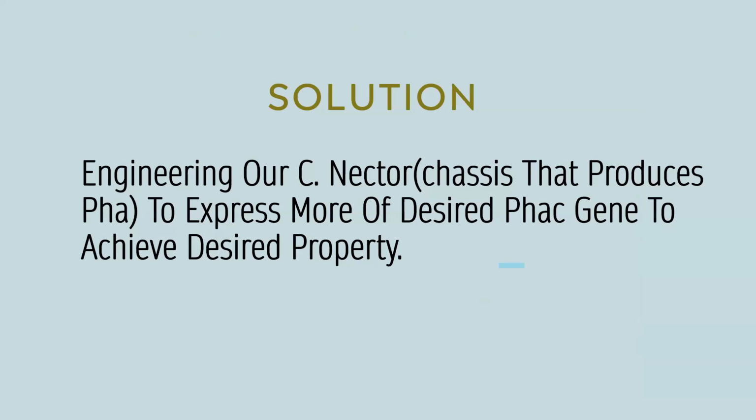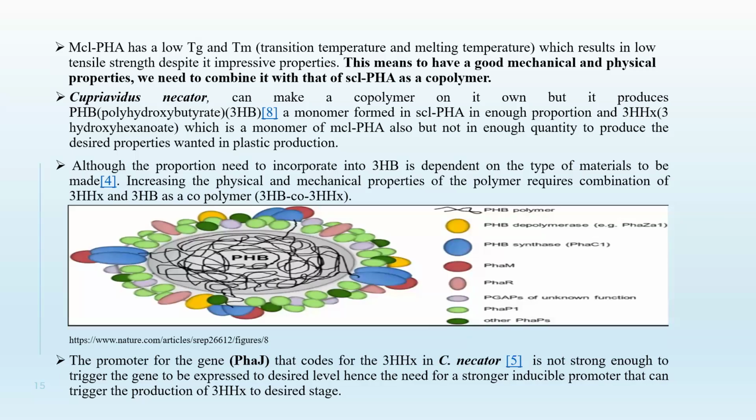Now, the solution we are trying to make is engineering our C. necator, which is our chassis, to produce the PHA, which expresses the phaC gene, which will give us our desired property. Which desired property are we looking at? Good flexibility and high tensile strength. Now, our C. necator can actually make a copolymer of its own, but the copolymer it is making has more of the 3HB monomer, which means we need more of the 3HHx monomer. Now, how do we do this?